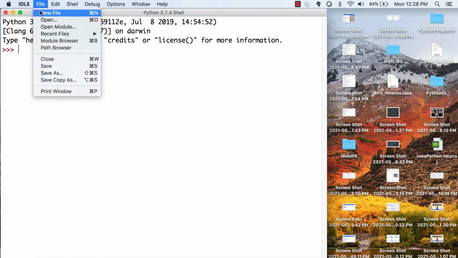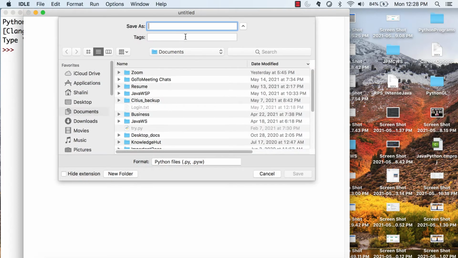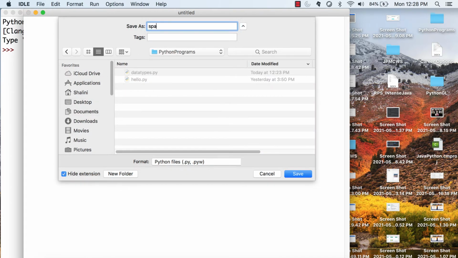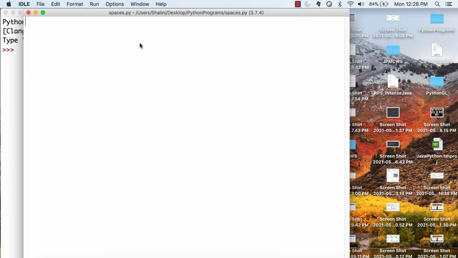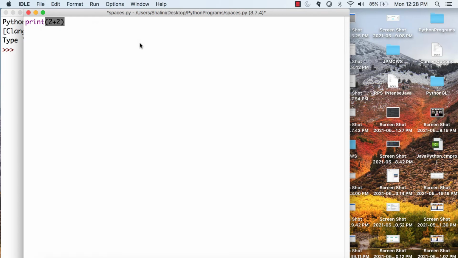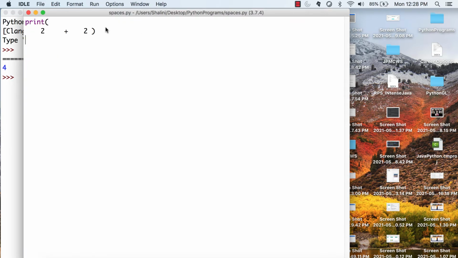I will be creating a new file and I will be saving this as spaces.py. See, when we write, say for example, a print statement 2 plus 2, correct? You can put any spaces over there. It doesn't matter. It's totally fine. You can do anything. You can put a tab. And suppose I do this. Now let's see. It prints 4. There are no issues with this particular part.